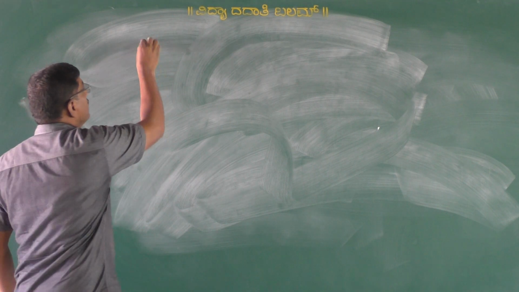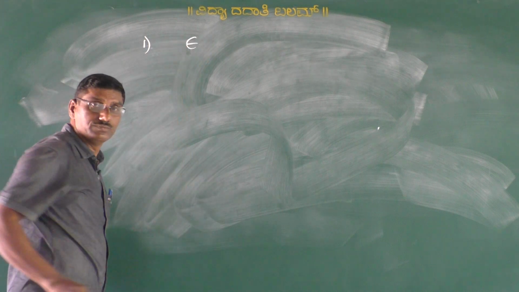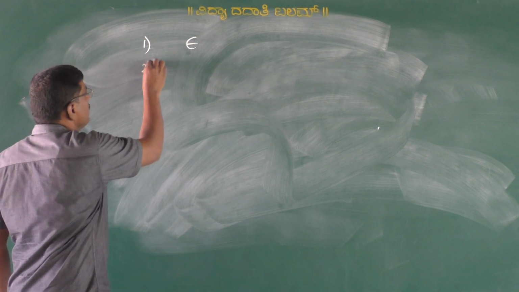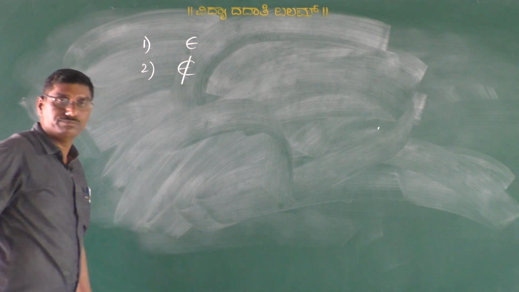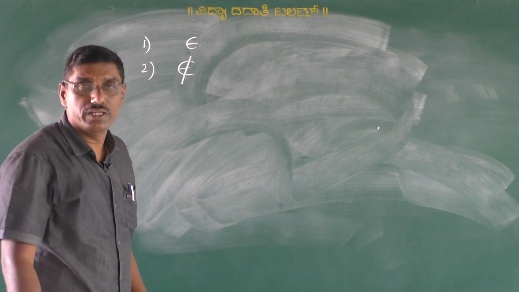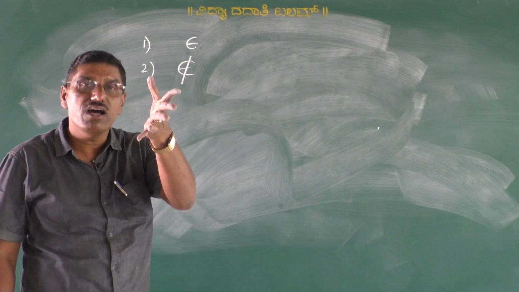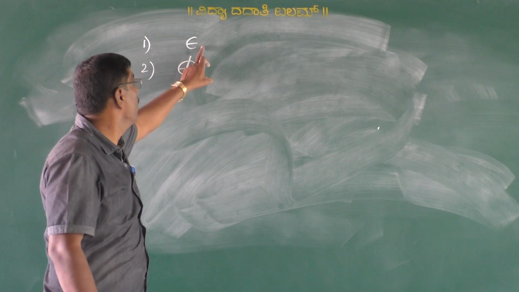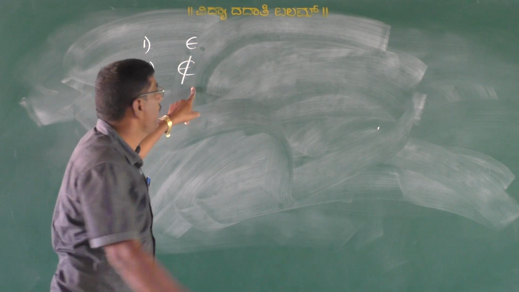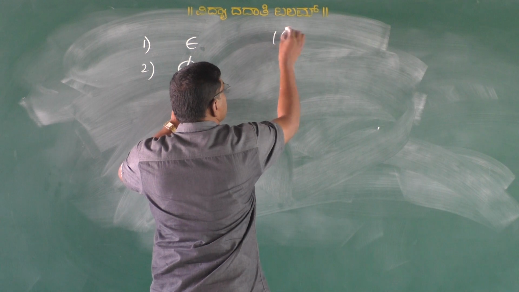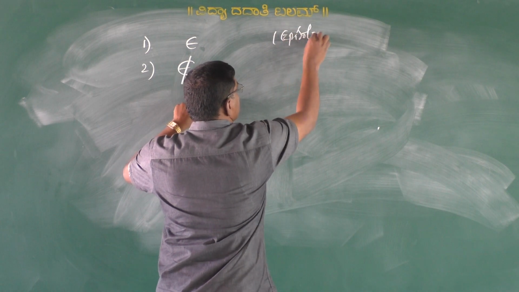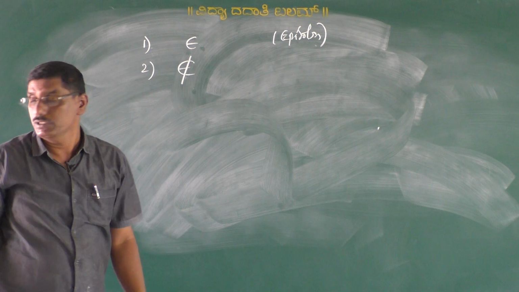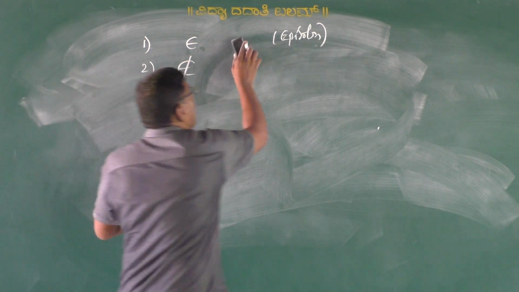There are mainly 2 symbols used in sets. That is, the one is the belongs symbol, another one is does not belong. Actually, the name of this symbol is epsilon, but we read it as belongs, and the other as does not belong. Epsilon, we read as belongs.